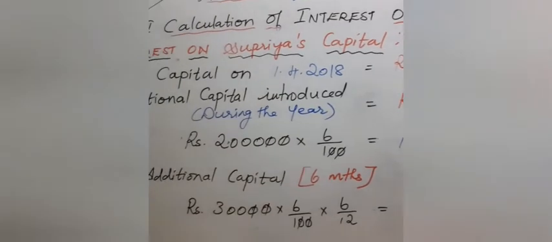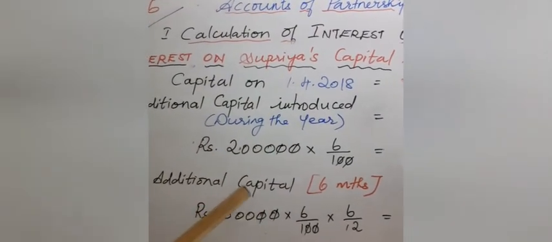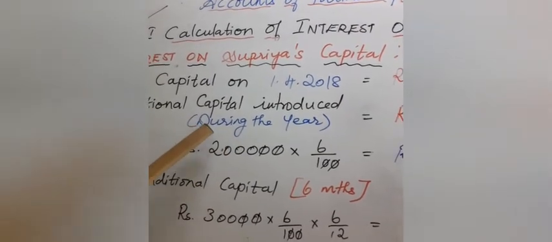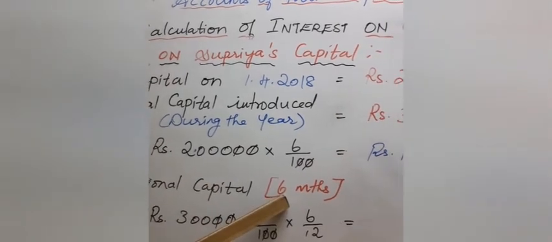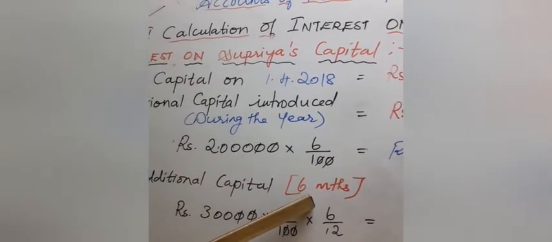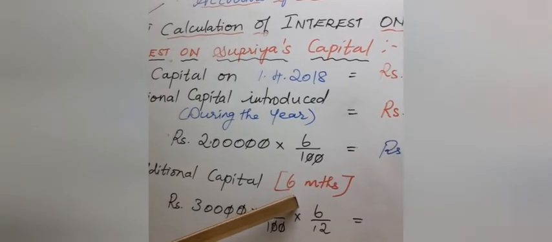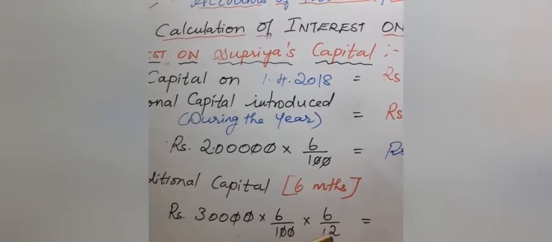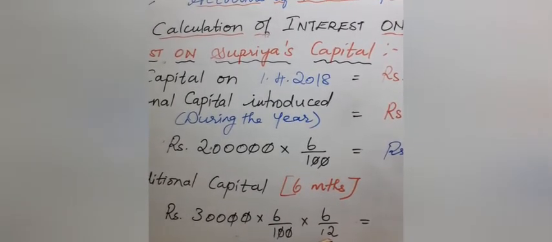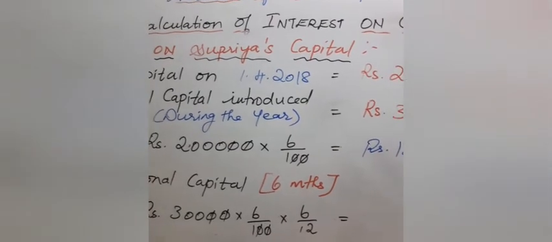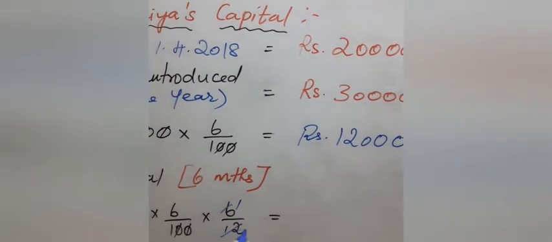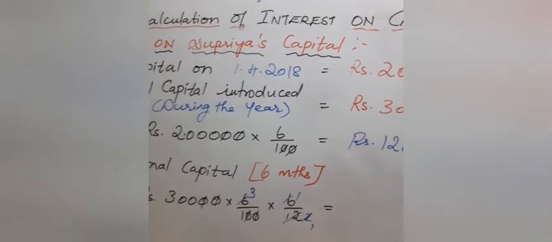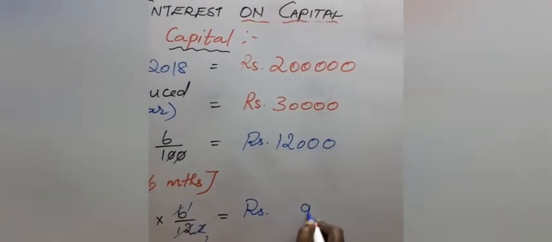Next, additional capital was introduced during the year, I told you. So when it is during the year, you have to apply one formula. You calculate it for 6 months, that is half of the period. This is a rule. So now you have to calculate on 30,000. The rate is 6%. You calculate for 6 months. So 30,000 into 6 by 100 into 6 by 12. You get 1 6 are 6, 2 6 are 12, 1 2 is 2, 3 2s are 6. So 300 into 3, you get rupees 900.